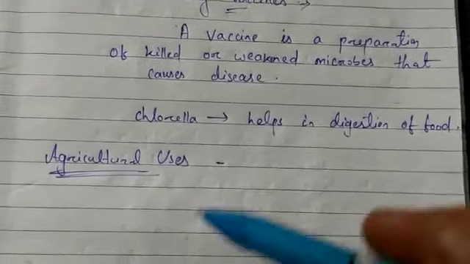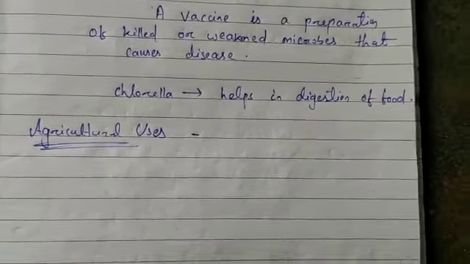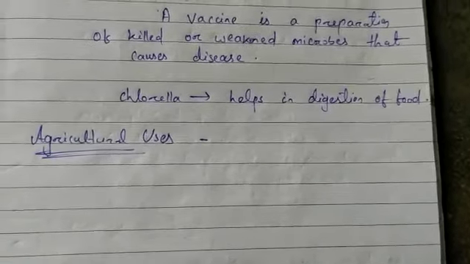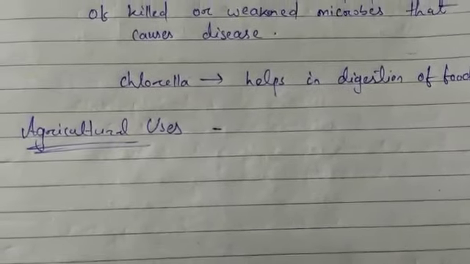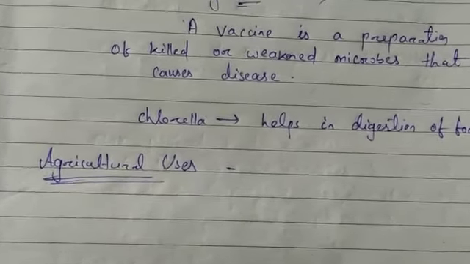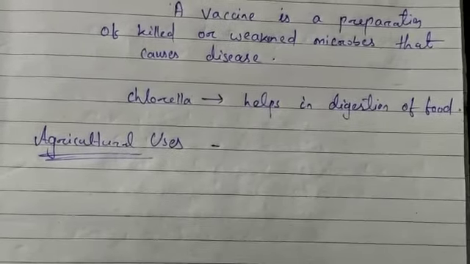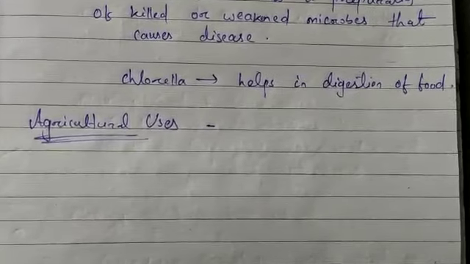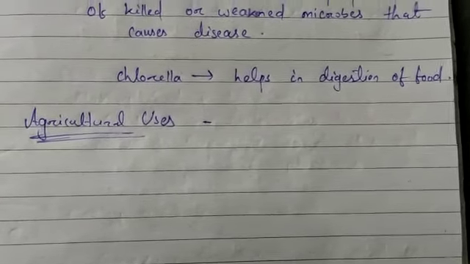Next are the agricultural uses. Plants need some minerals to grow. Plants also need nitrogen to grow. Nitrogen present in air cannot be used by plants directly. Like carbon dioxide, plants cannot absorb nitrogen from air directly. There are some bacteria and blue-green algae which are able to change atmospheric nitrogen into nitrogen compounds like nitrates and nitrites that can be absorbed by the plant.